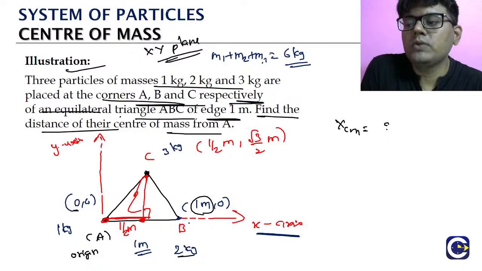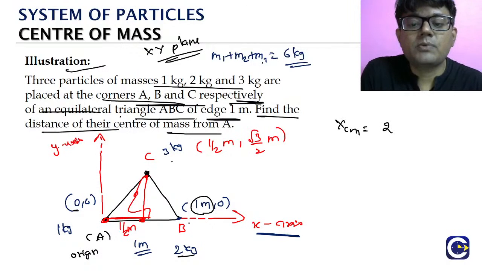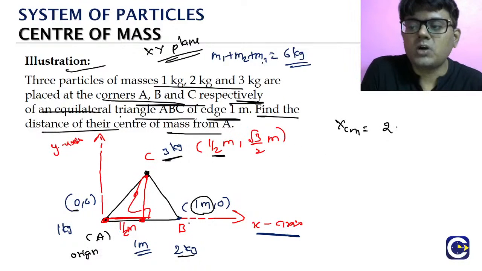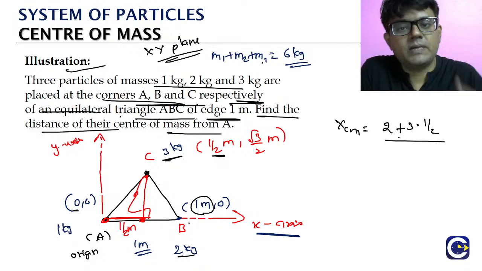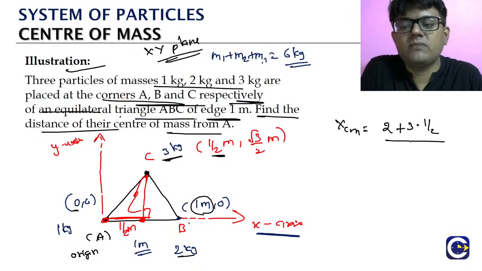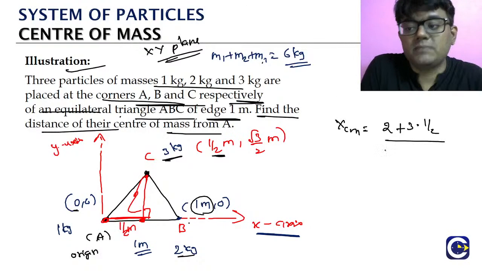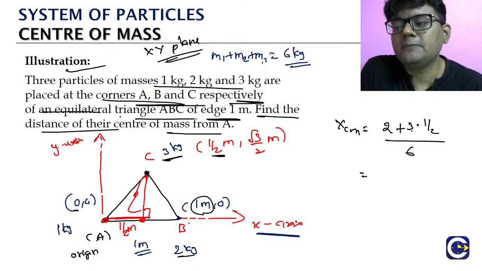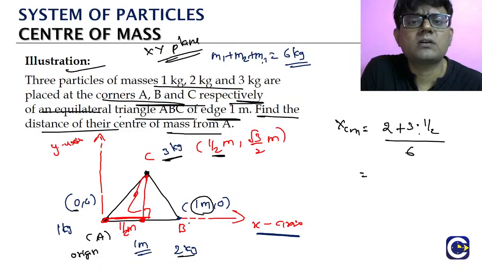So it will be 2 into 1, which is 2. Next, m3 into x3, which is 3 into half. So m1 x1 plus m2 x2 plus m3 x3 divided by m1 plus m2 plus m3, which is 6. It is 2 plus 3 by 2, which means 1.5.